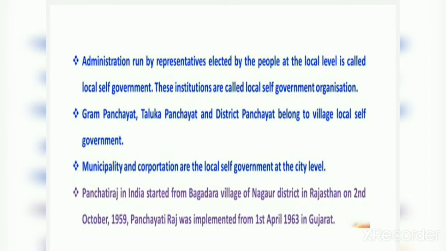Now, administration run by representatives elected by the people at the local level is called local self-government. These institutions are called local self-government organizations. Now, students, administration run by representatives means this organization is run by representatives who are elected by the people of the local area. It is called local self-government and these institutions are called local self-government organizations.